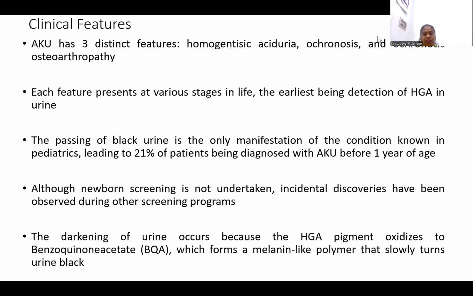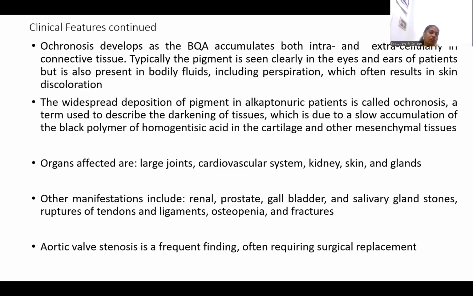As mentioned, the darkening of the urine mainly occurs because HGA in the presence of polyphenol oxidase gets converted to BQA, benzoquinone acetate. Ochronosis develops as the BQA accumulates in both the intra and extra spaces of the connective tissues.